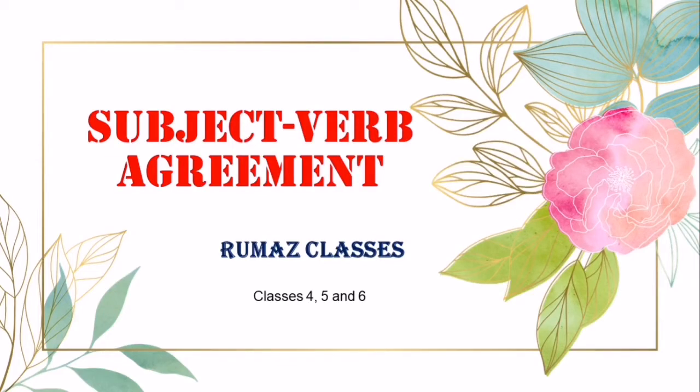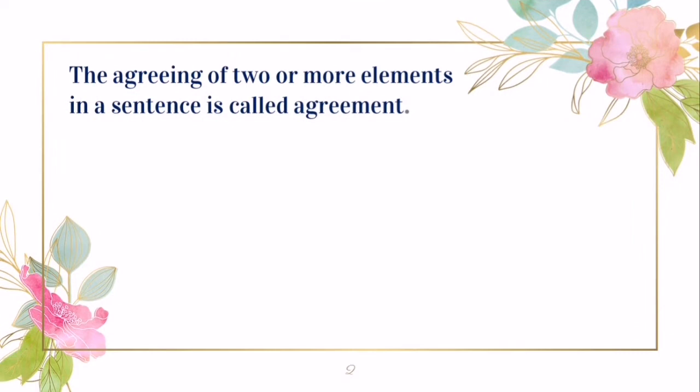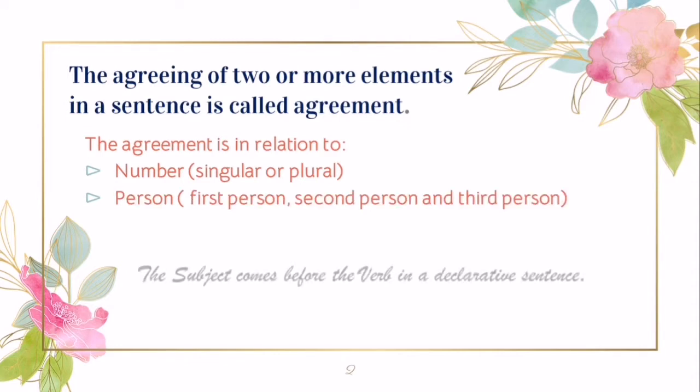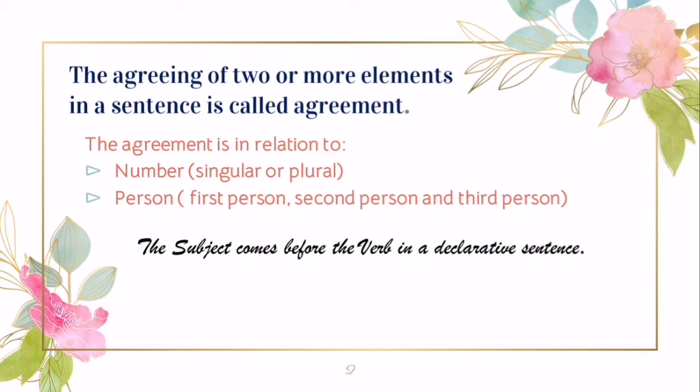Today we are going to study subject-verb agreement. Now let's see what an agreement means. The agreeing of two or more elements in a sentence is called agreement. The agreement is in relation to number, that is of the subject, whether it is plural or singular, and the person, the first person, second person or the third person.